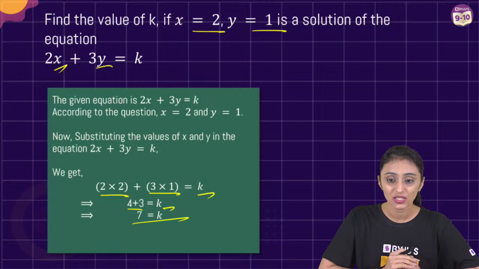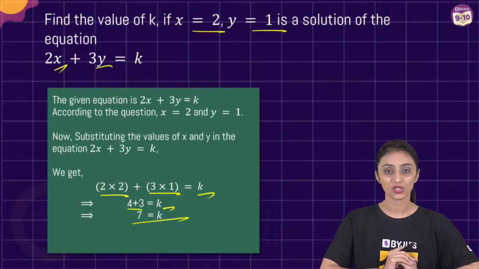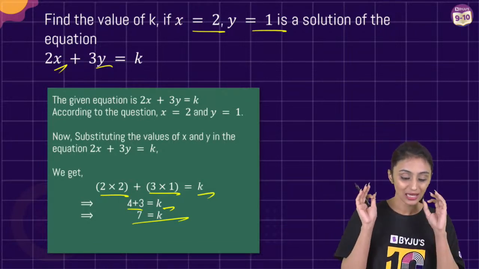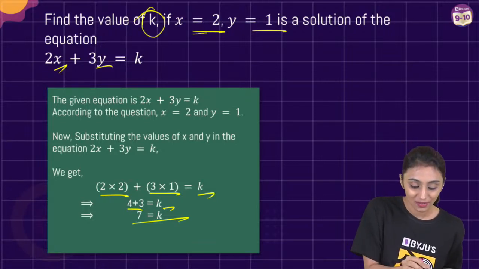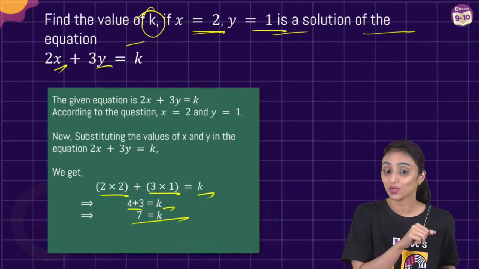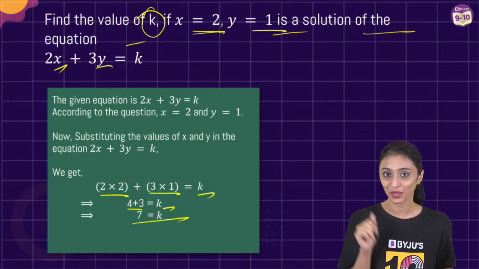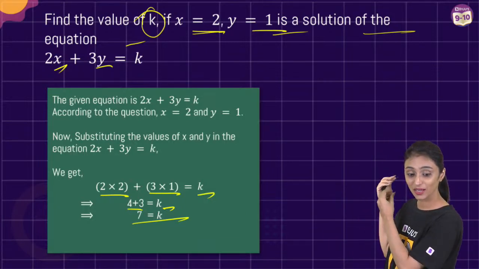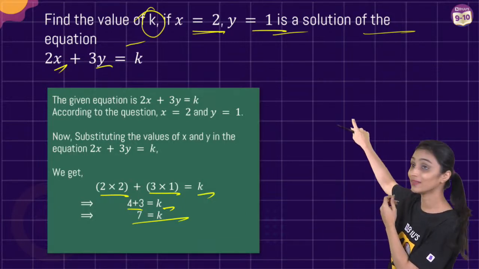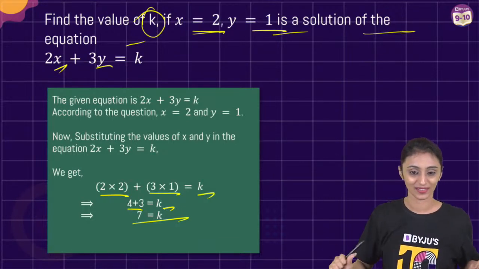Ma'am, we can change the value of x and y? No, you cannot change it, because according to the question, we have to find the value of k where this is a solution of the equation. So you cannot change it here. I hope this is clear. We need to look for the value wherein these are satisfying it.